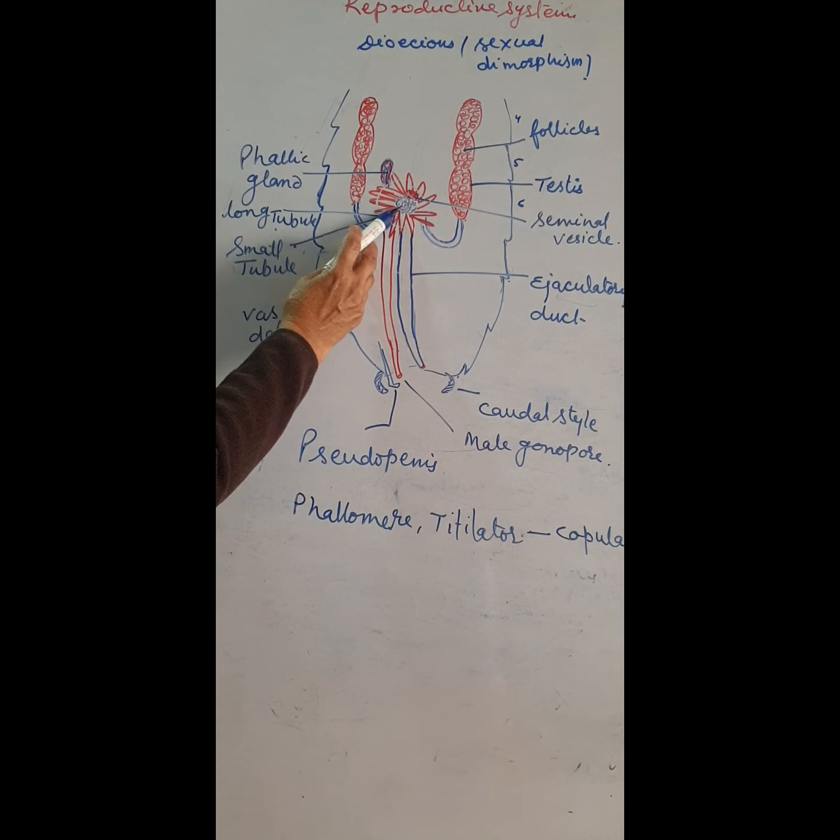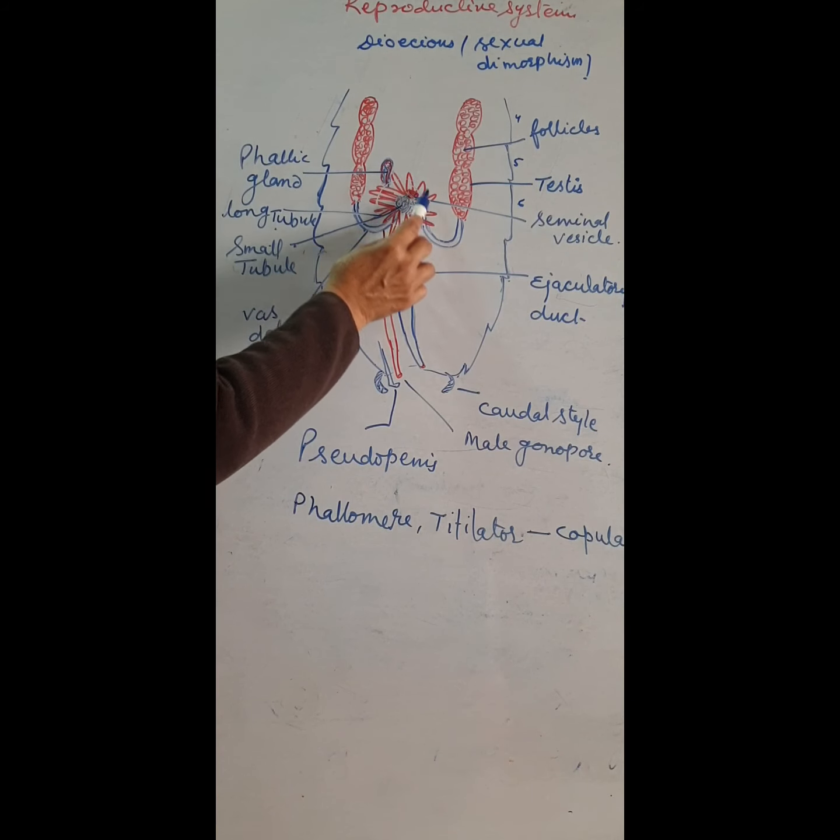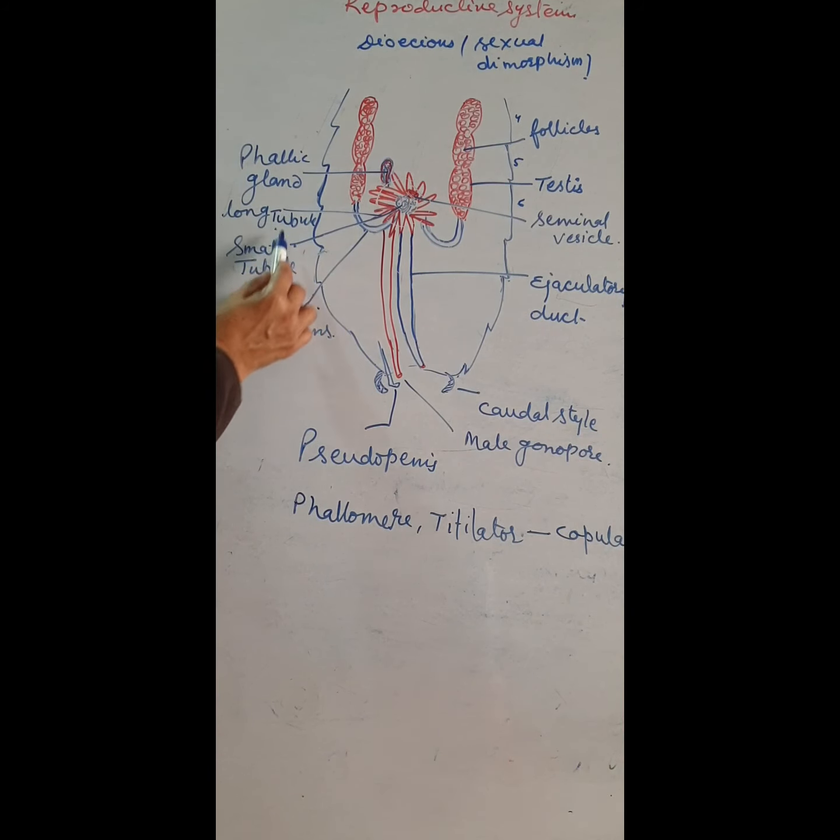It is made up of two types of tubules: on the peripheral side we see the long tubules, and on the inner side the small tubules. So this is the mushroom gland or utricular gland.